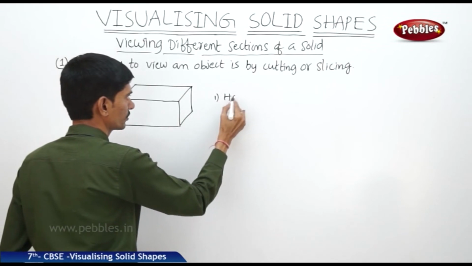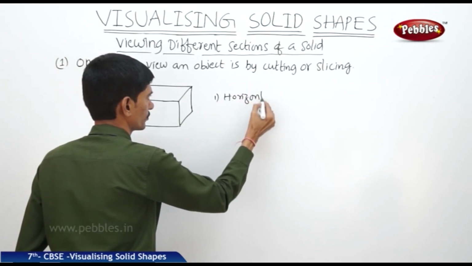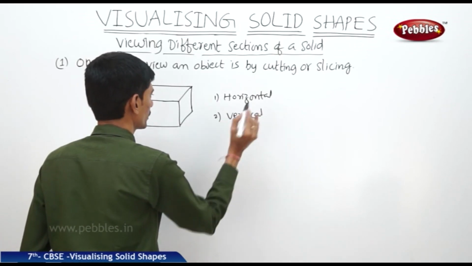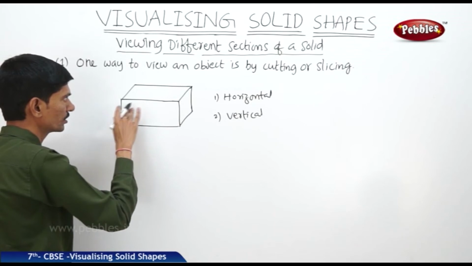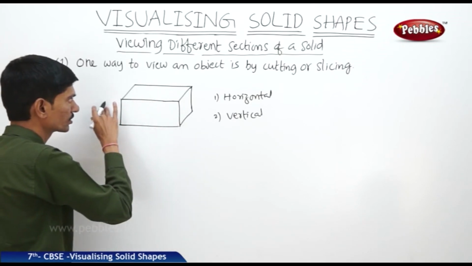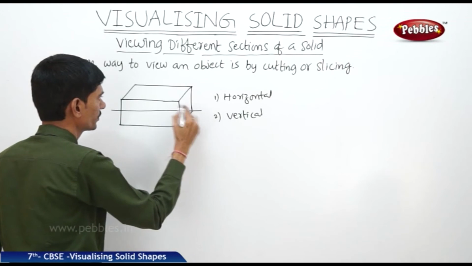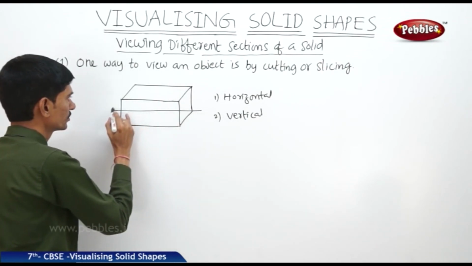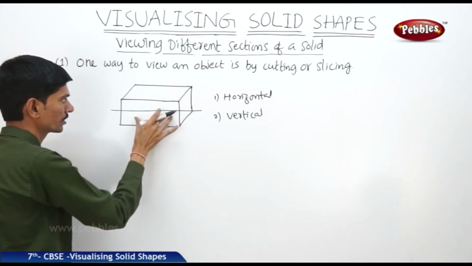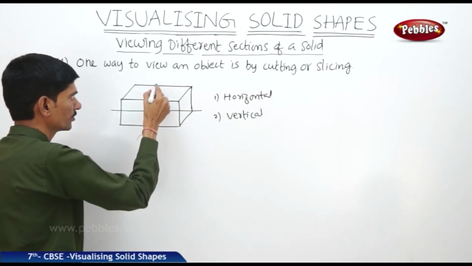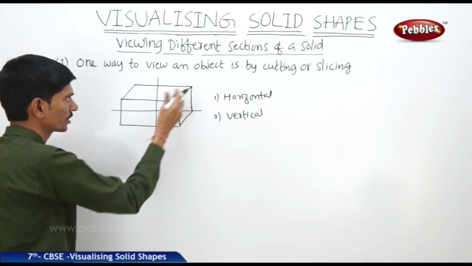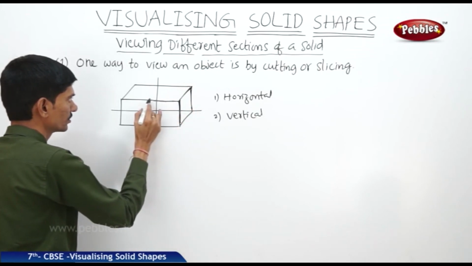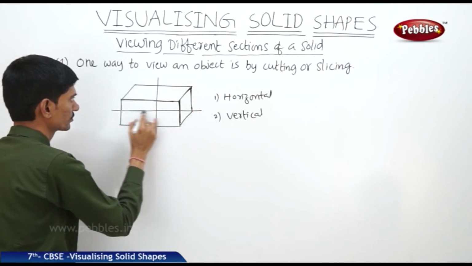One is the horizontal cross section and the second one is the vertical cross section. Now if you cut the cuboid horizontally, then we get the shape of a rectangle. So in the horizontal cross section we get the rectangular shape, and even in the vertical cross section we again get the rectangular shape. So this is the vertical cross section and this is the horizontal cross section.